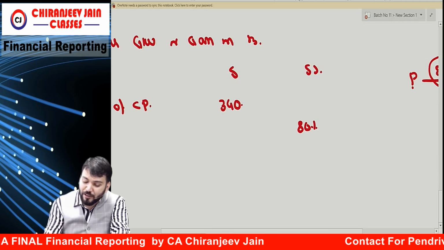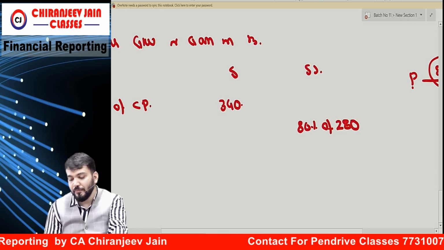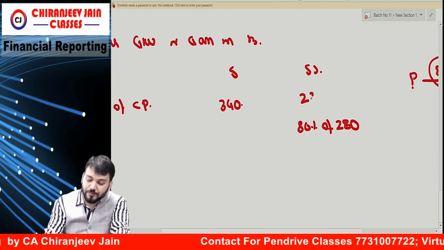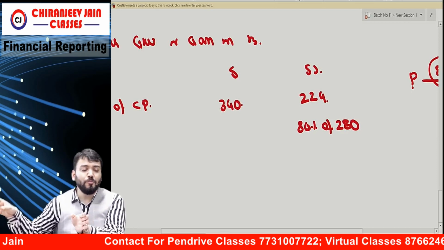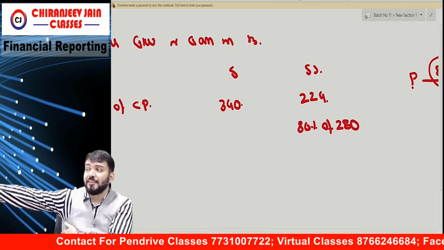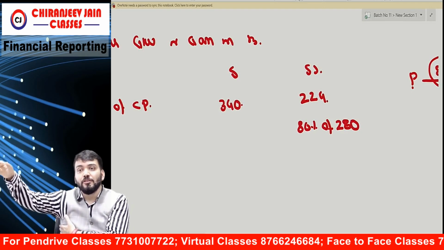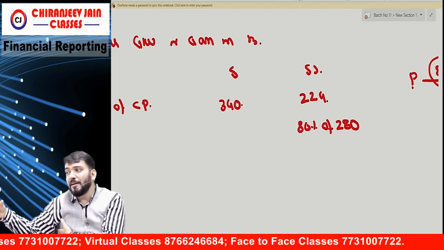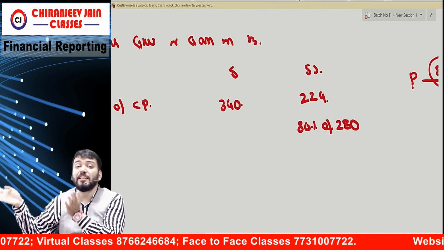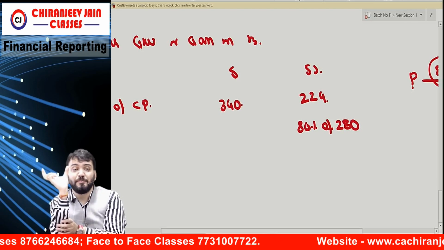So 80% of what? 280. How much? 224. So just try to understand this: how much was paid by S Limited? 280. So the net assets of S represent 80% of the parent company's share. The net assets include investment.